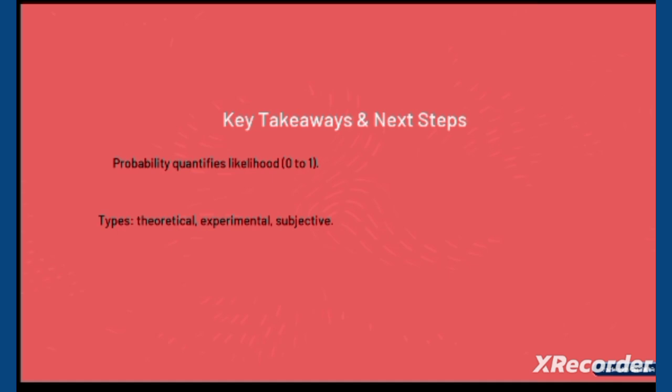The types are theoretical, experimental, and subjective probability. Key terms are outcome, event, and sample space.